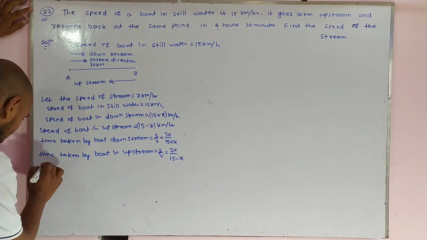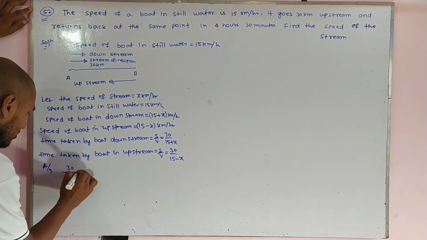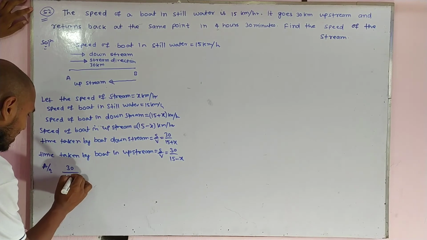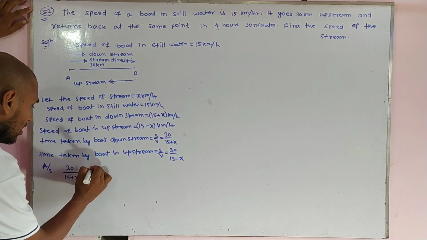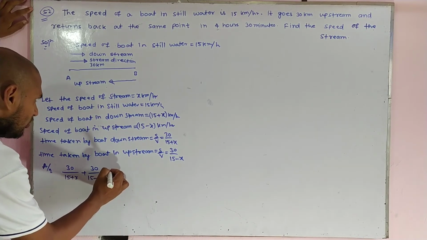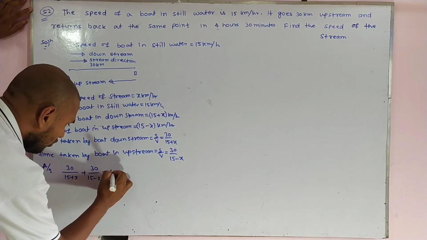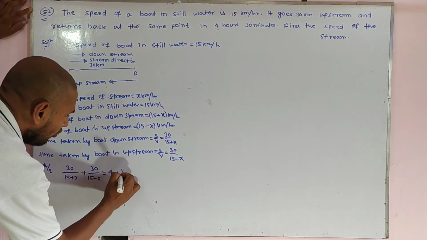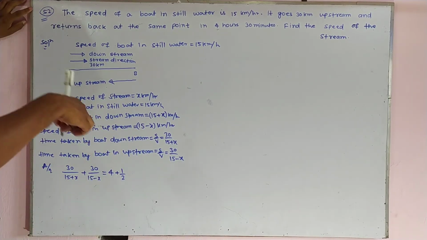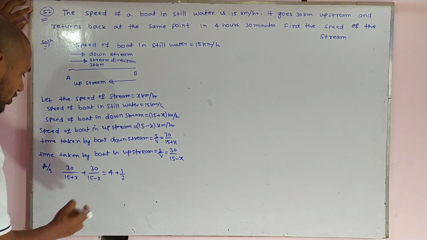According to the question, 30 upon 15 plus x plus 30 upon 15 minus x is equal to 4 hours 30 minutes, meaning 4 hours plus 1 upon 2 hour.